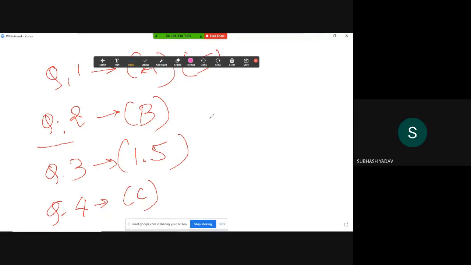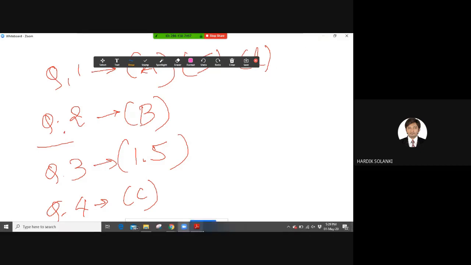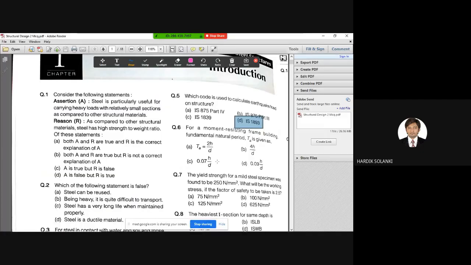Right? It is so simple. This type of questions are also asked in GATE exams. Right? So don't think that you need to prepare very difficult questions only. You have to focus on some easy part also. All right. Moving back to the 6th question.